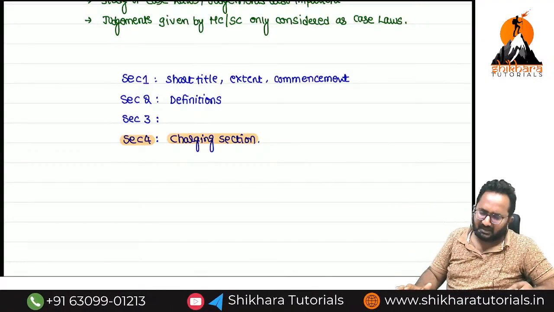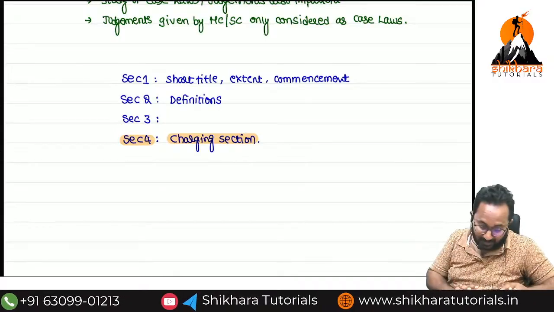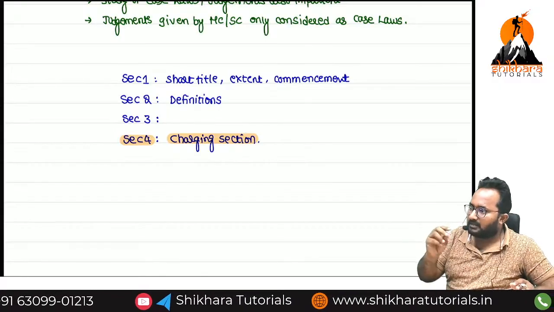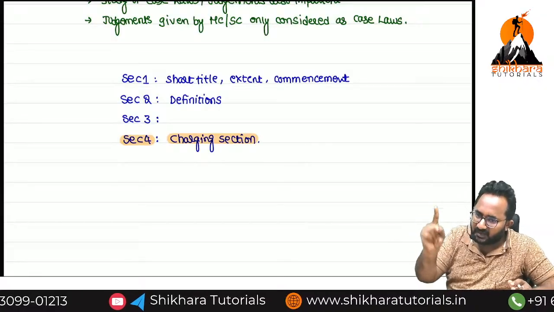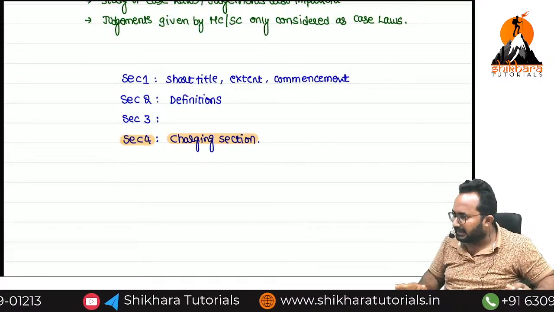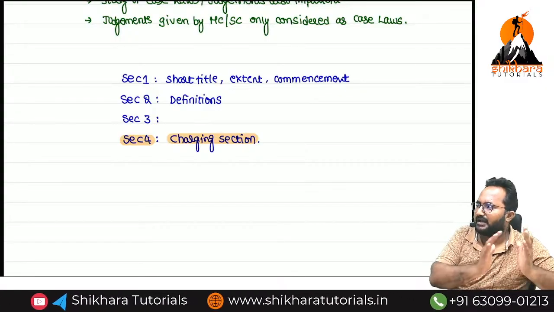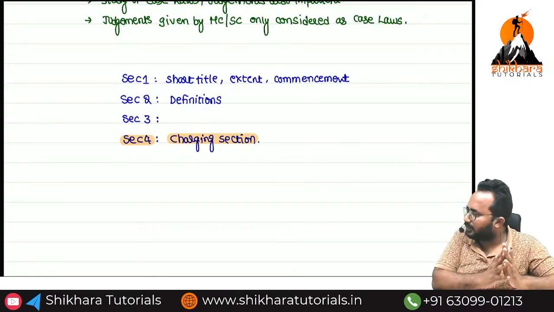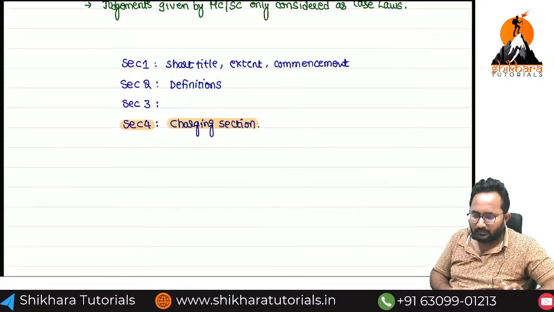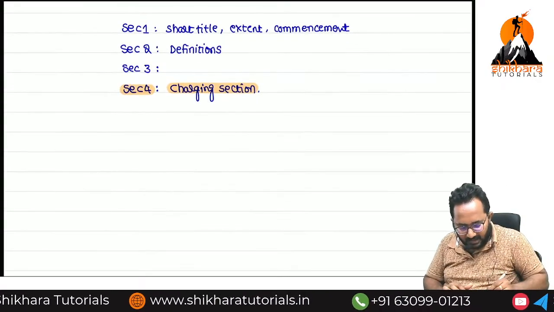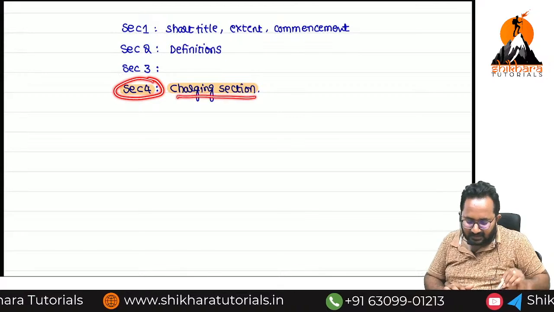We can take nearly 5 or 6 classes to explain the charging section. The first chapter is very important in our entire life. The same concept I will explain in CMA Final also, because this is a very important chapter. Tomorrow we start with the charging section, that is section number 4.